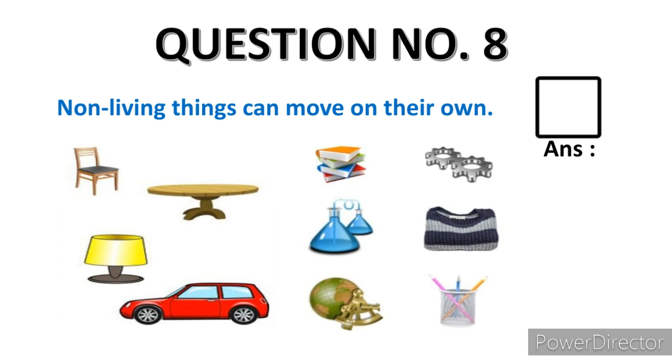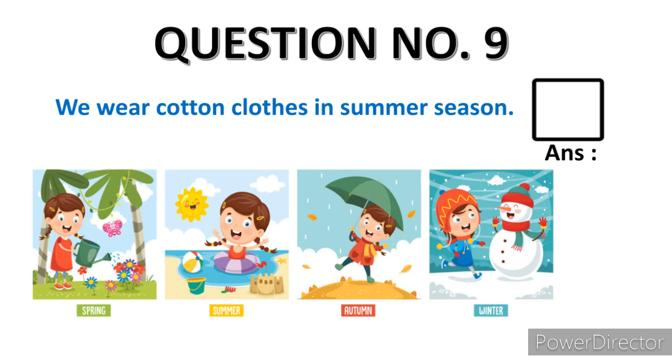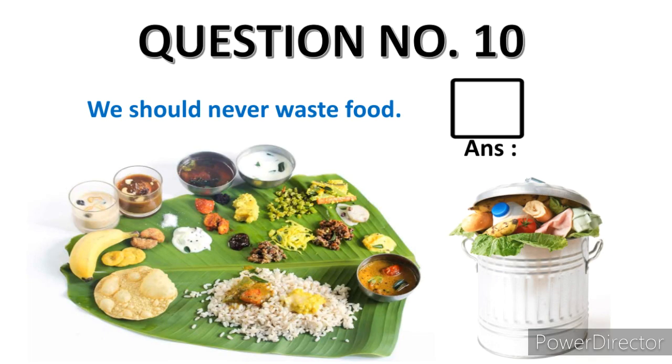Question number 8. Non-living things can move on their own. Yes or no? Okay. Accordingly, answer. Now a chair is a non-living thing. Can it move on its own? Here they are saying that they can move on their own. Okay. Question number 9. We wear cotton clothes in summer season. Which type of clothes do you wear in summer season? Okay, answer.